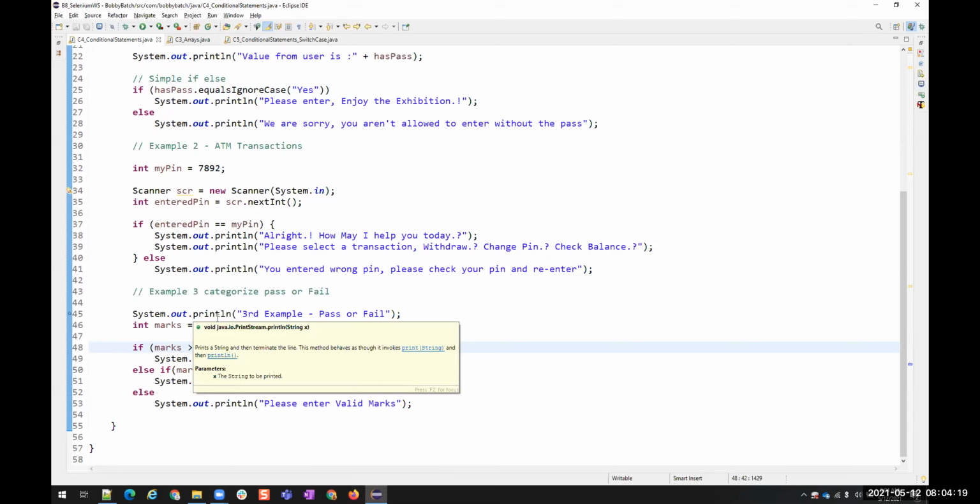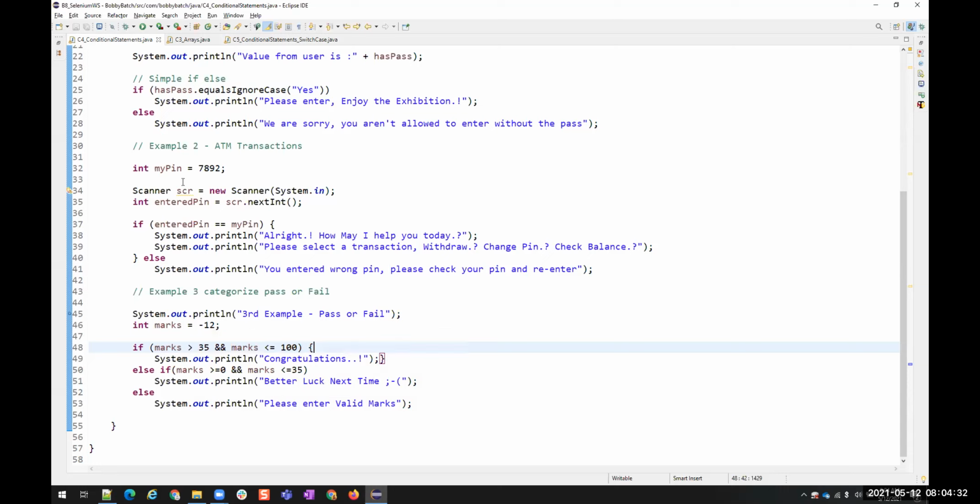Sometimes you write SQL queries, but they are not giving the results you want. So what will you do then? We will debug it. To debug the code, there you debug your SQL statements. Here we are debugging our Java statements. Okay. To go line by line, we use this breakpoint.